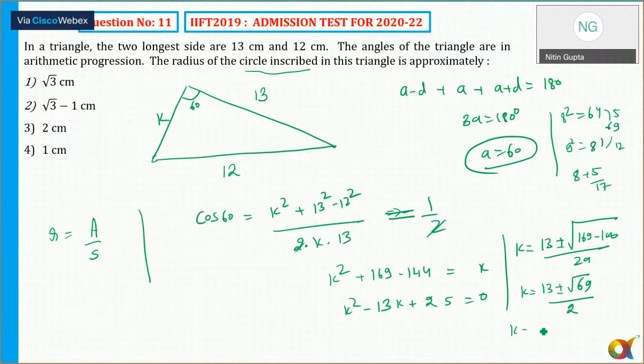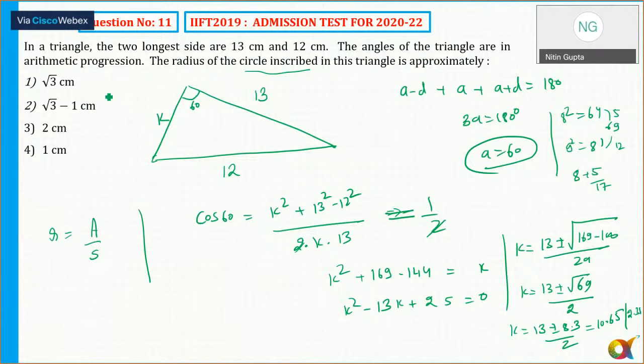So k is equal to 13 plus minus 8.3 by 2. So I can say 13 plus 8.3 is equal to 21.3 by 2, which will be equal to 10.65. Or it will be equal to 13 minus 8.3, which is 4.7, by 2, so that will be approximately 2.3.